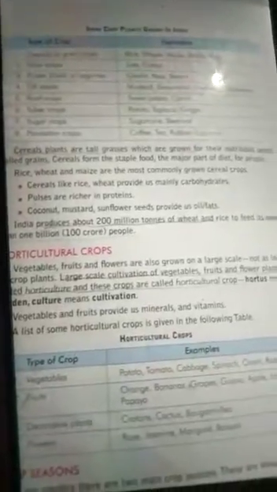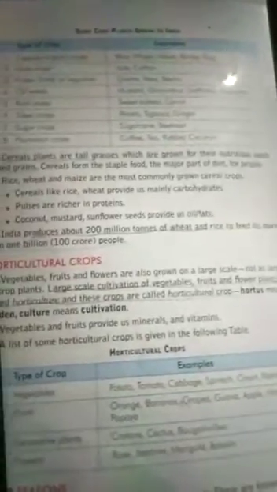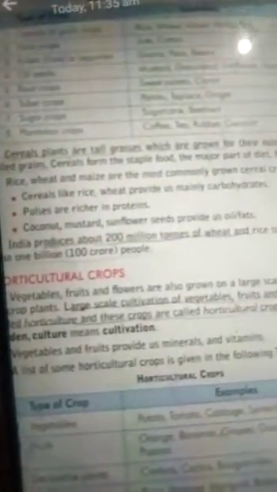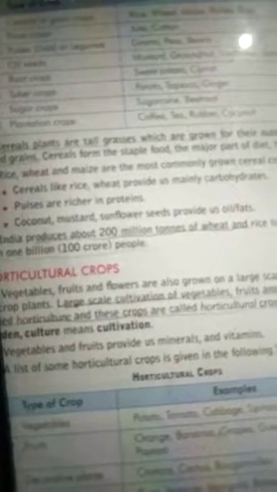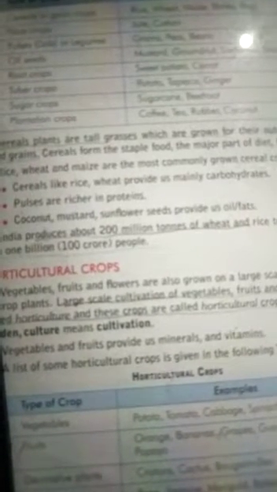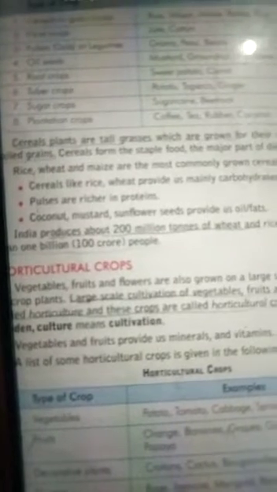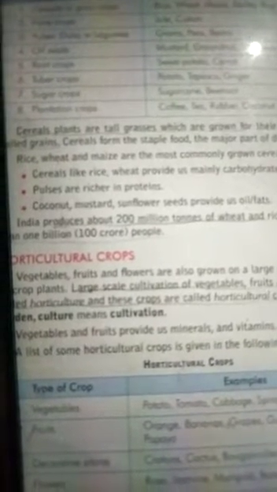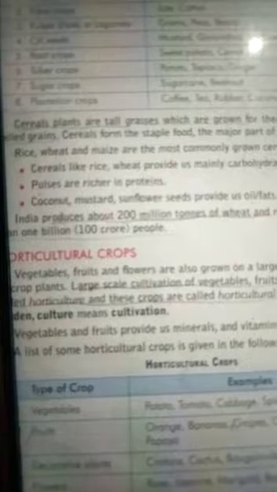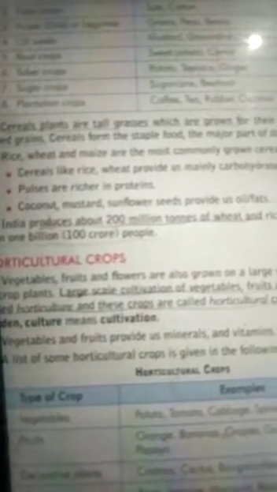So students, types of crops include cereals like wheat, rice. Then fiber crops, which means jute, cotton; pulses like grams, beans; oil seeds like mustard, sunflower; root crops like sweet potato, carrot; tuber crops like potato, ginger; sugar crops like sugar cane; plantation crops like cotton, tea, rubber.